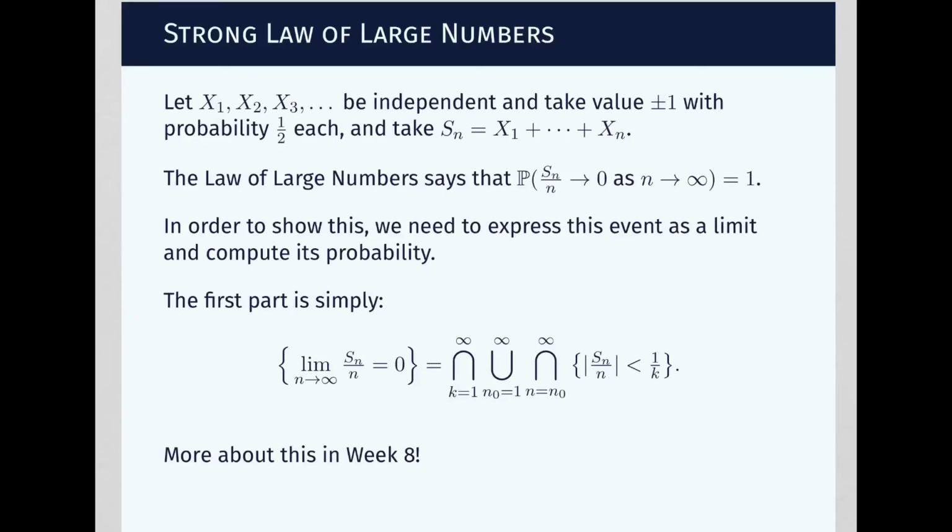More about this relationship between convergence of random variables and the condition on one of them being less than a certain number will come in week 8. For more examples of events that are of interest and that require some type of limit to be approached, you can see the lecture notes.